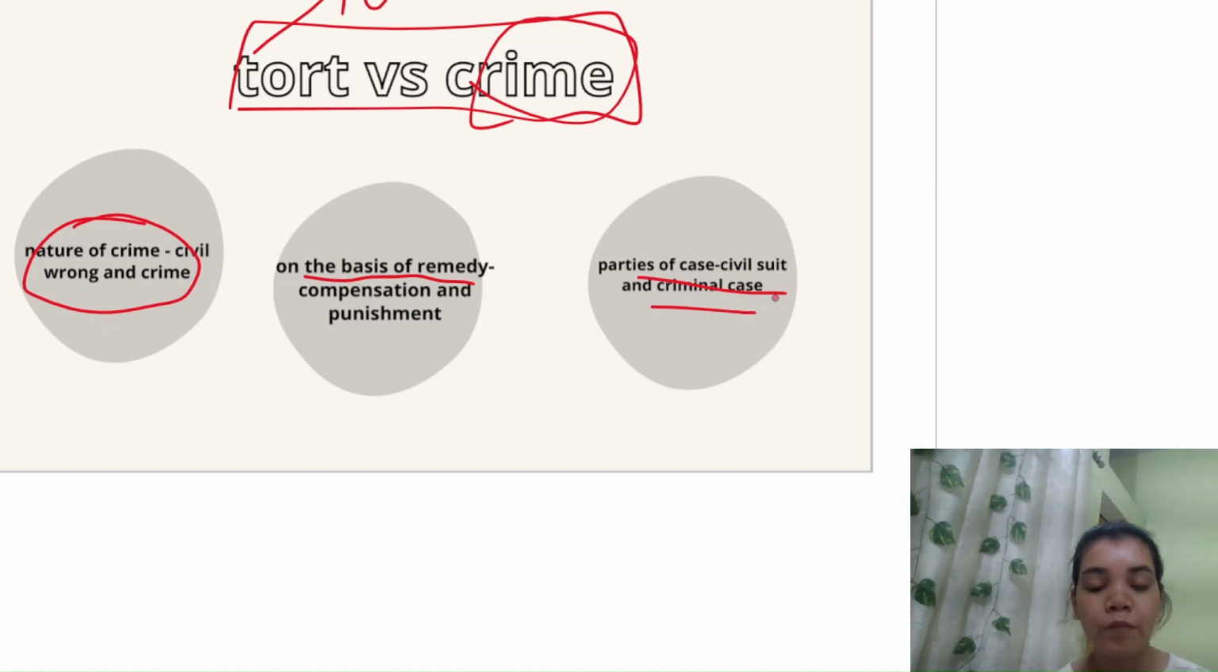But when a criminal case is filed, it is filed in the name of the state, because the crime committed is against the state. It has affected the whole state, the whole community. So in a criminal case, one party is always the state.